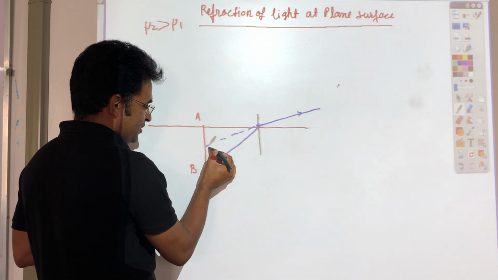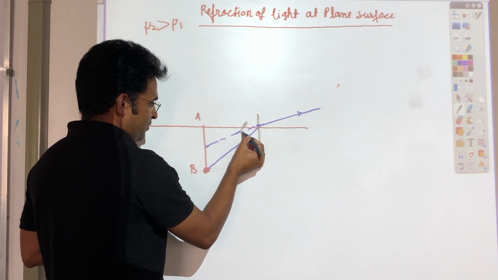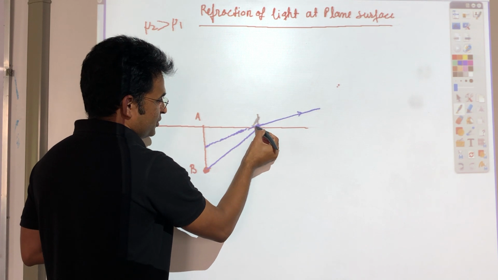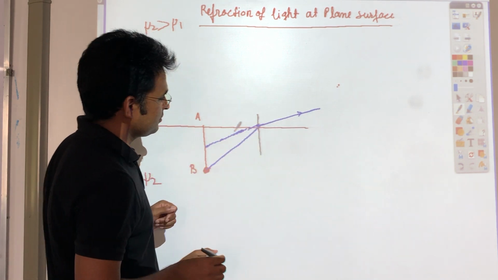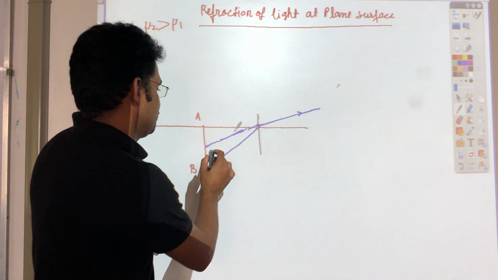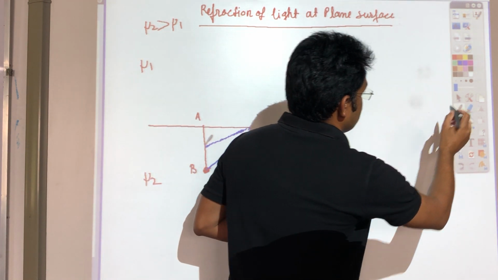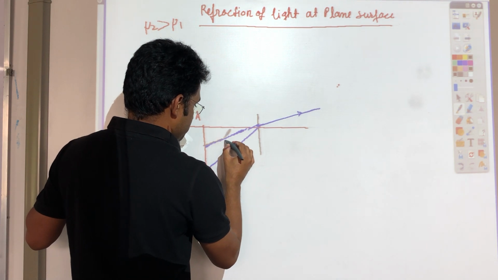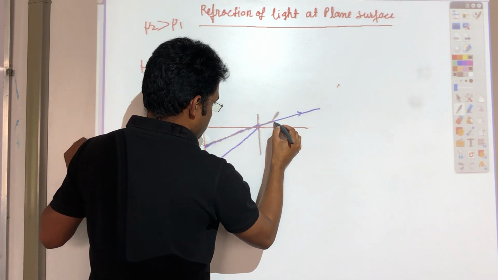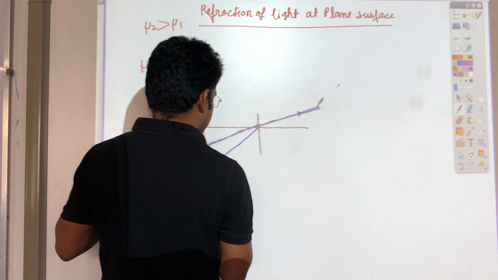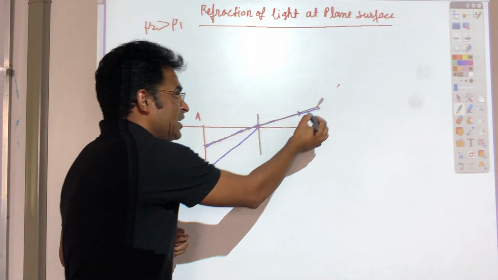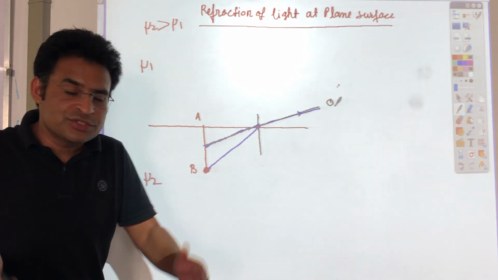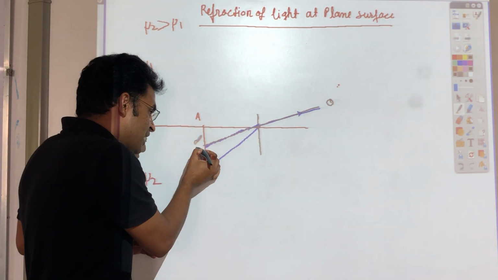This is the straight line of this one. I'll make another color. So this one is a straight line. This way we are able to see the object along a straight line. Basically the object is somewhere here at point B, but we are not able to see it at point B, we are able to see it at point C.